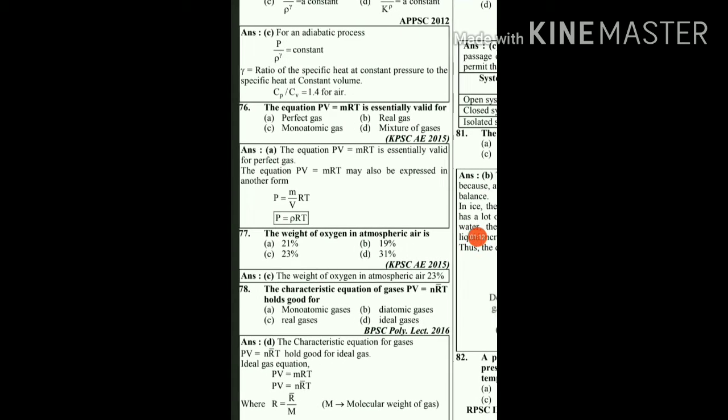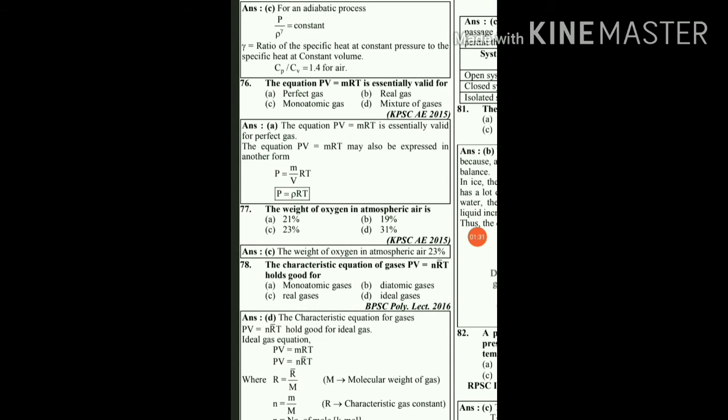Then next, question 76: the equation Pv is equal to mRT is essentially valid for... It is also called the ideal gas equation, where P is the pressure, V is the volume, m is the mass, R is the characteristic gas constant, and T is the temperature. So this equation is valid for a perfect gas, which is also called an ideal gas. So option A will be the right answer.